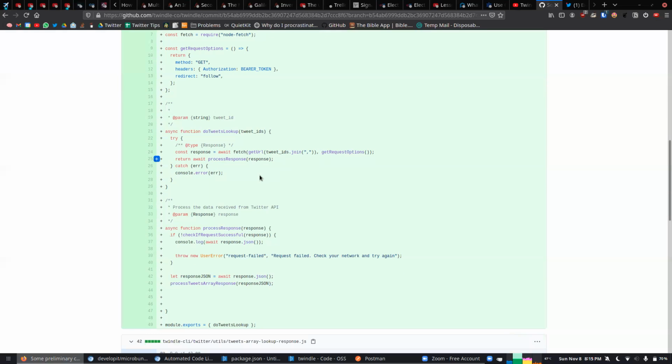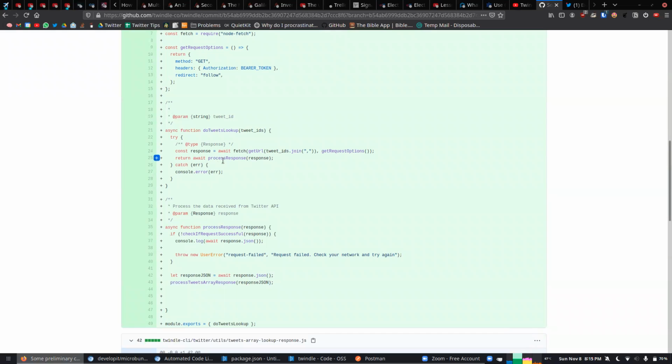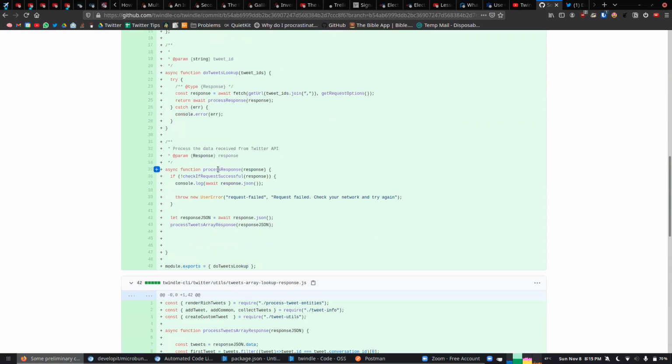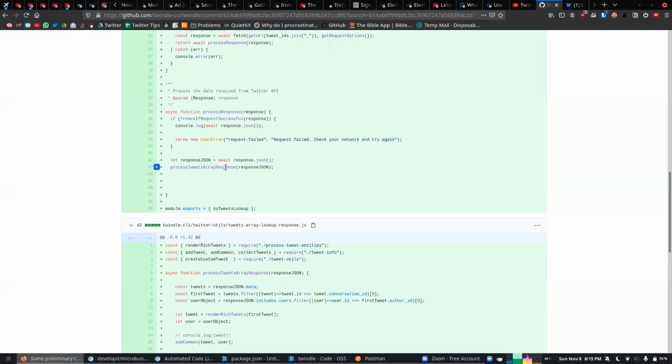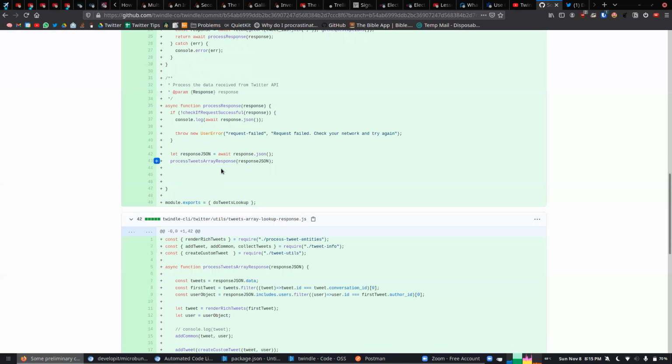I'm making a fetch call and then I'm processing the response. In the process response, again, I'm checking if the request is successful, or I will just go ahead and get the JSON out of the response. And then I'm calling a process tweet array response this time, which is in a separate file again.